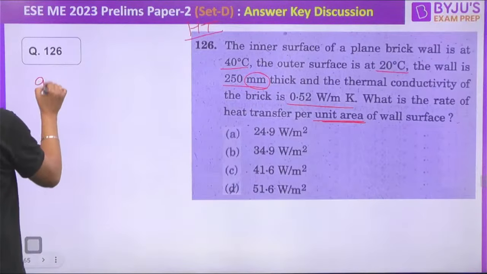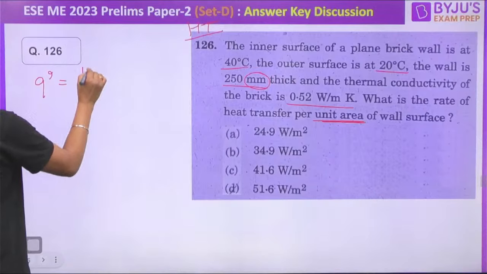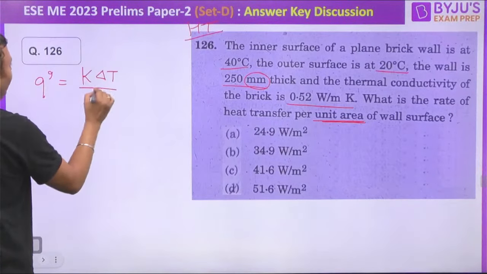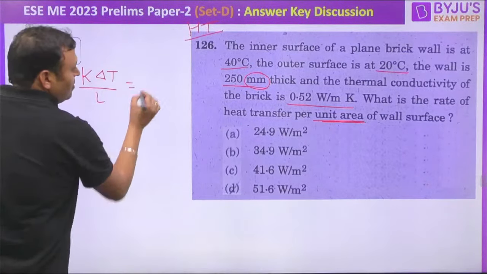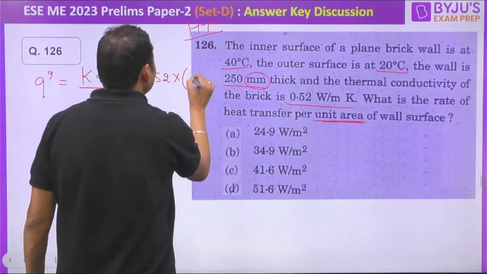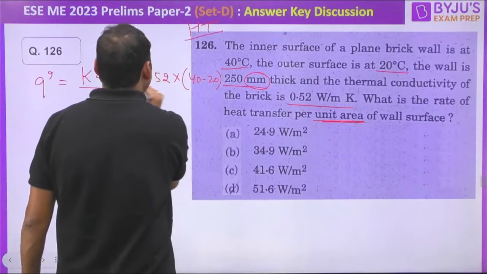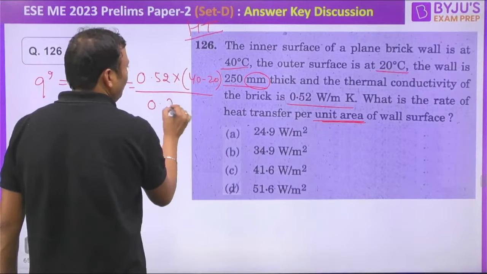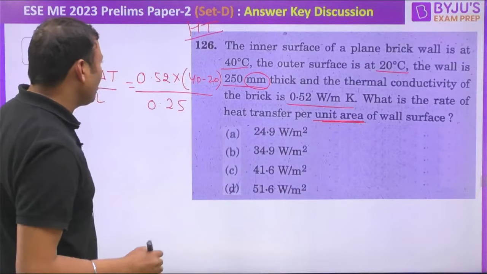So q dash, that is heat flux, is equal to k into delta T by L. L is the thickness. So thermal conductivity is 0.52 multiplied by delta T, 40 minus 20, that is 20, divided by thickness 0.25. Isn't it 0.25?